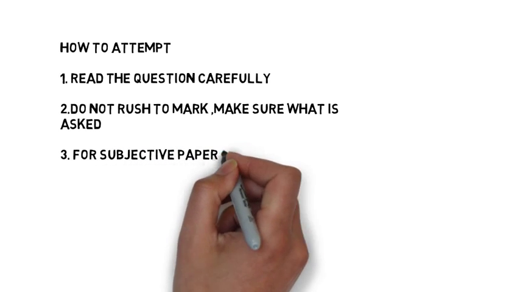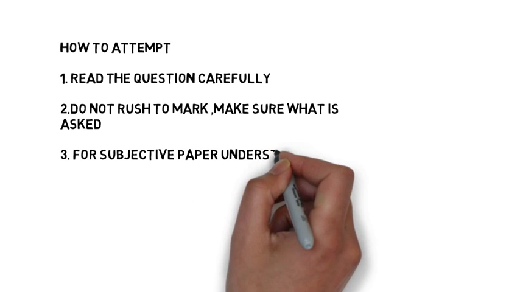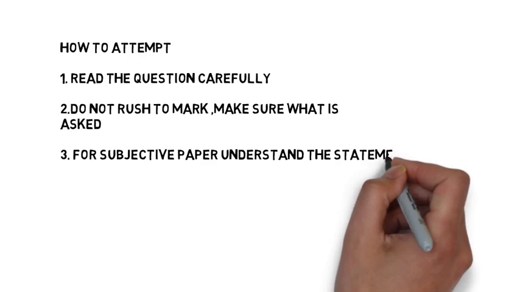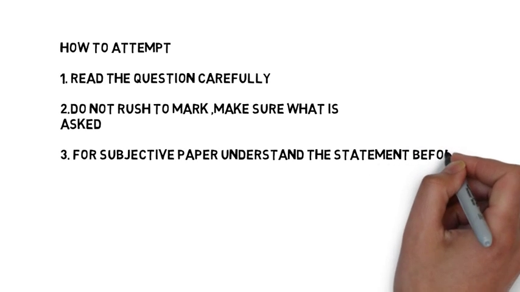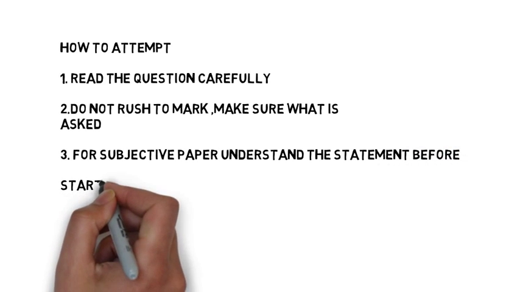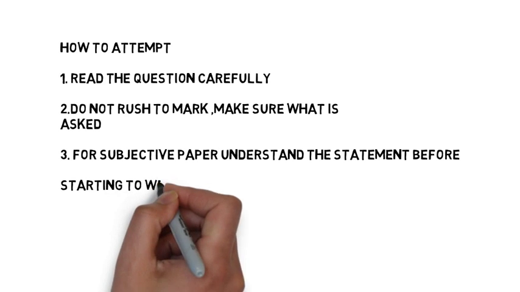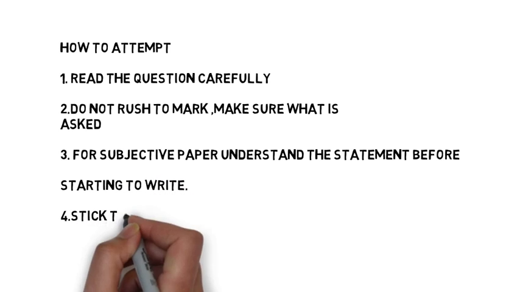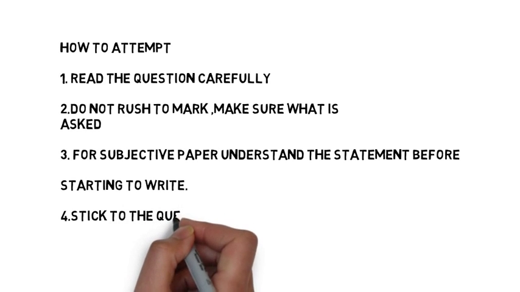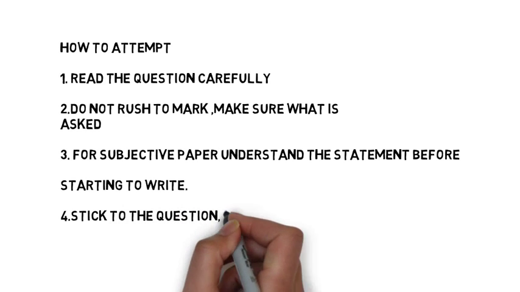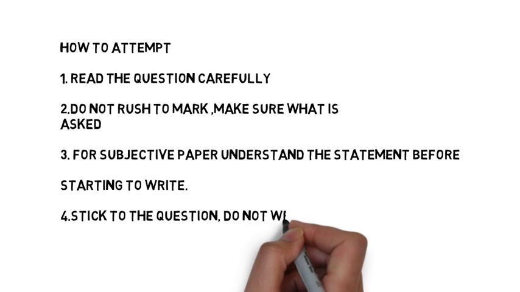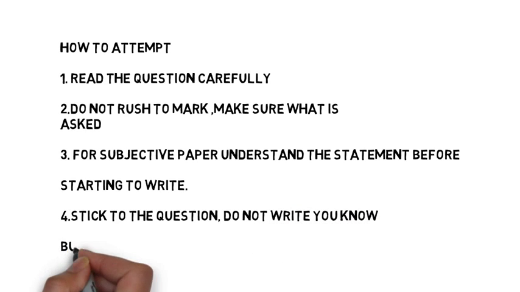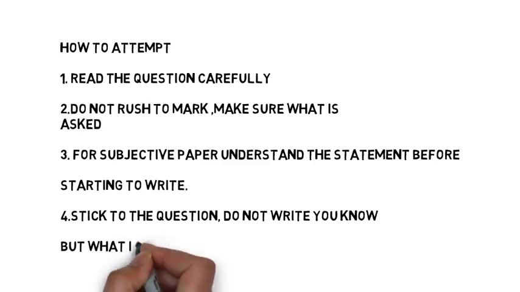Often what we do is read just the first line of the sentence, and we think, oh, we know this question, and we rush to mark the answer. But when we read it again, we come to know, oh no, something else was being asked. This can be disastrous for both objective and subjective papers. In an objective paper you cannot correct your answer, and in a subjective paper it would take your time to strike off the answer and write again.